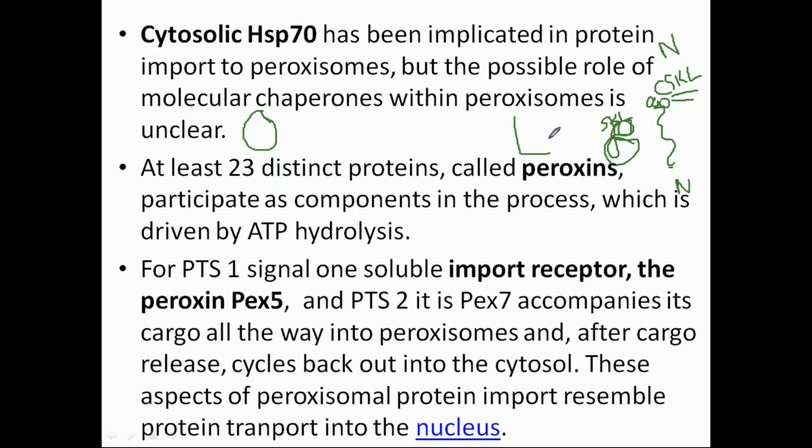So there is a protein called HSP70. What will this HSP70 do? To protect this protein from the environment of the cell, it will hold this protein and bring it to the peroxisome. Otherwise, if this protein is roaming here and there on the way to the peroxisome, there are chances that the protein can misfold. But we want the protein in the active state. So this HSP70 is called a chaperone. It will hold this protein, protect it, and bring it to the peroxisome.